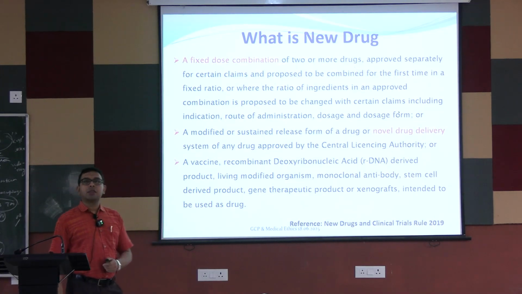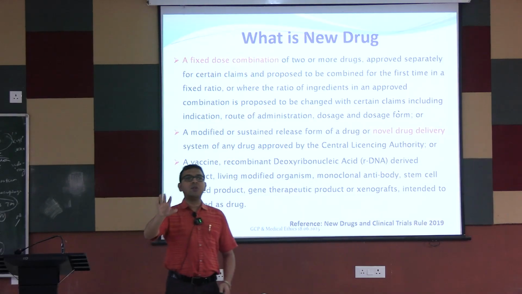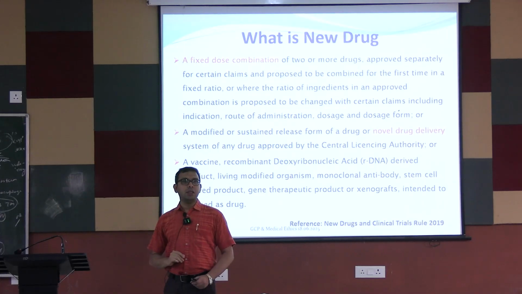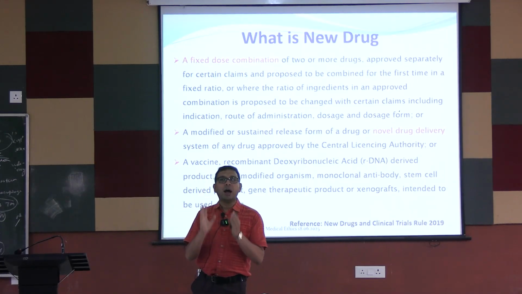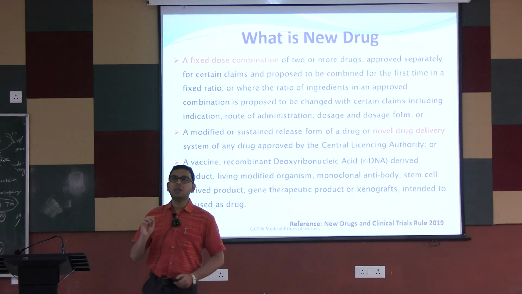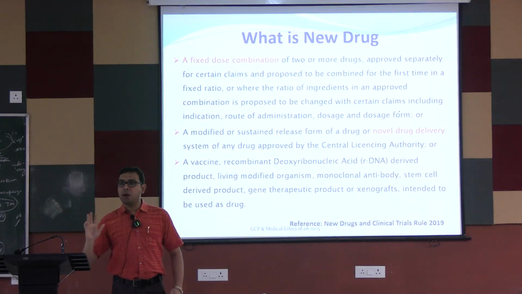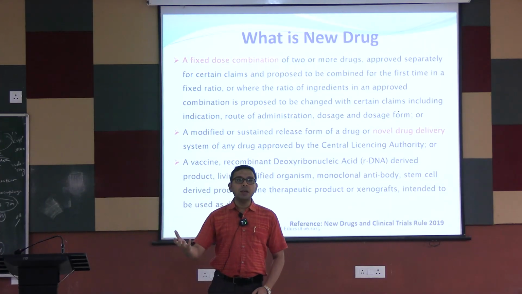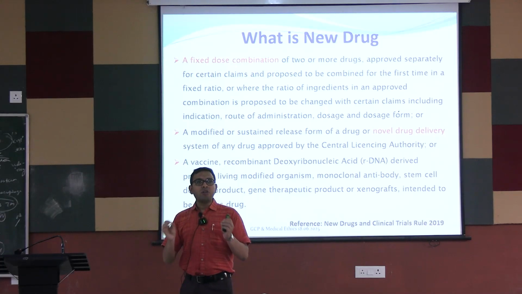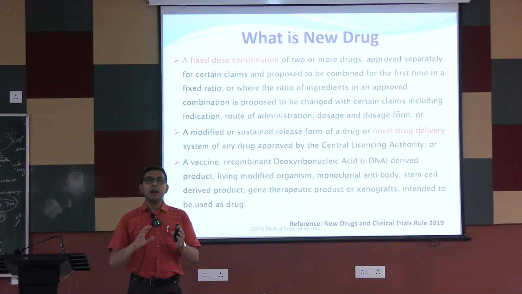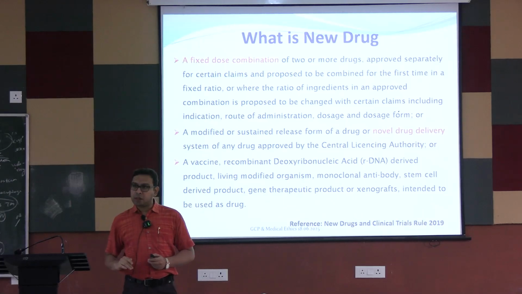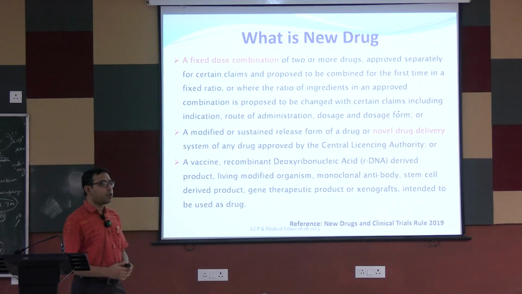Again, a fixed dose drug combination. Drug A, drug B and drug C. These three drugs are individually approved in our country for marketing for some diseases. Now, if we want to combine these three drugs together in a single pill, for example, this is known as a fixed dose drug combination. Already we have seen this in the general pharmacology class. So again, we have to do some clinical research studies to see if these 2 or 3 drugs are combined together, whether there are any problems with drug-drug interactions, and whether there is any effect of this combination on the pharmacokinetics as well as the pharmacodynamics. That's why again some clinical research studies have to be done.